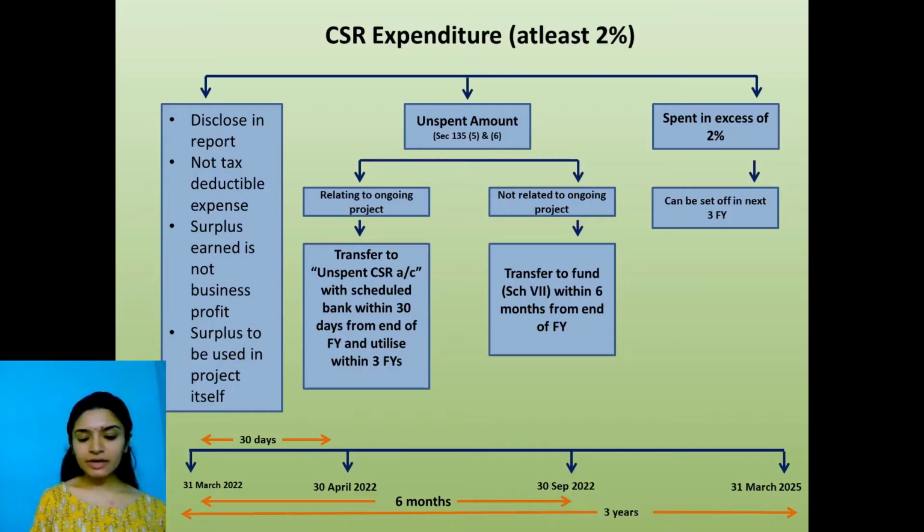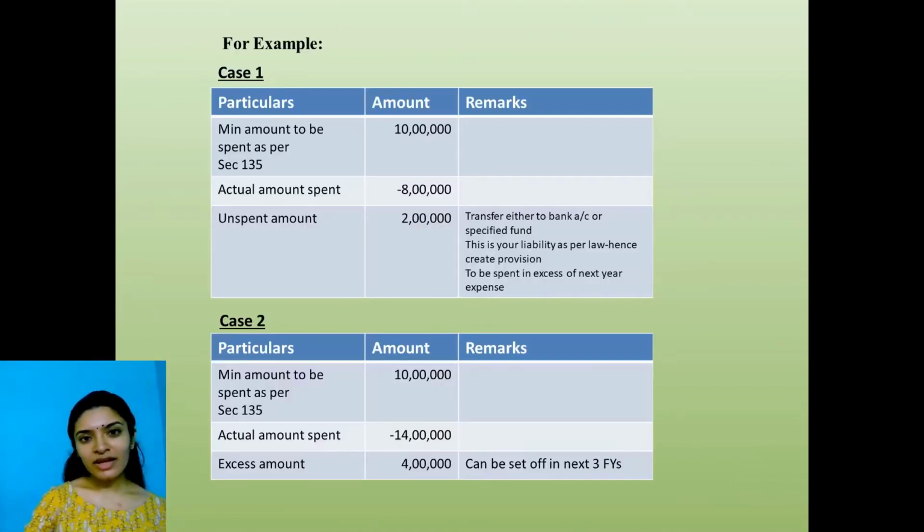You have come, taken my books of accounts, calculated, and told me that, madam, this year you have to spend 10 lakhs towards CSR. Please look at case number 1. Okay, 10 lakhs is my budgeted amount. At the end of the year, that is 31st March 2022, I have actually spent only 8 lakhs. Okay, only 8 lakhs. This balance amount of 2 lakhs I did not spend is called an unspent amount.